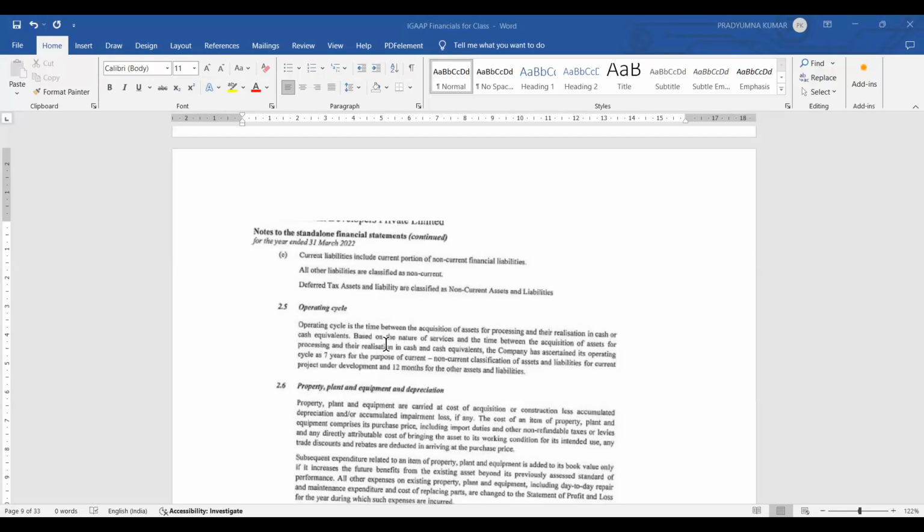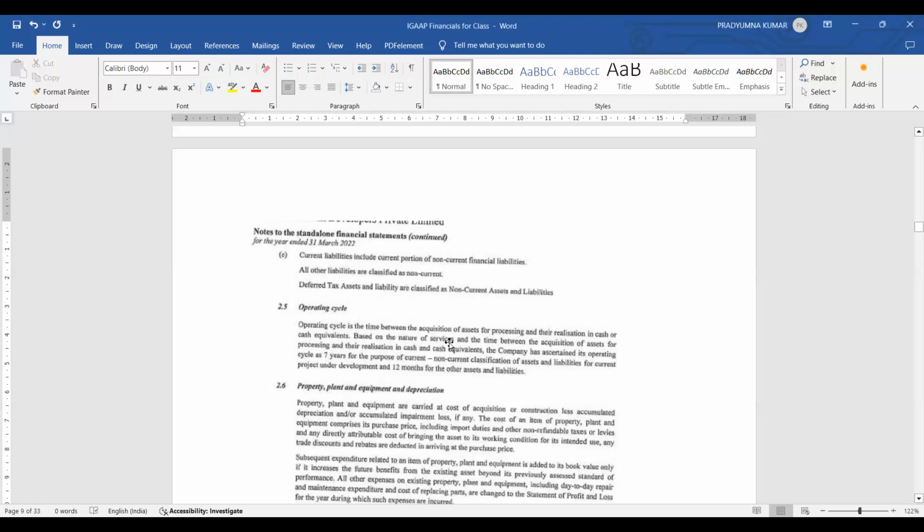I will show you here, operating cycle. You see here, the operating cycle of an entity is the time between the acquisition of assets for processing and their realization in cash or cash equivalents. Where the entity's normal operating cycle is not clearly identifiable, it is assumed to be 12 months. So the schedule says the same thing that they have reflected here.